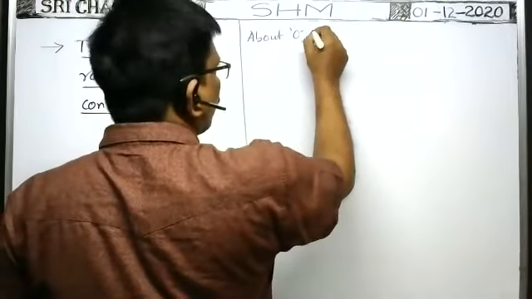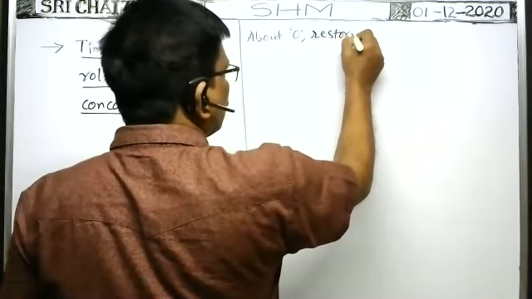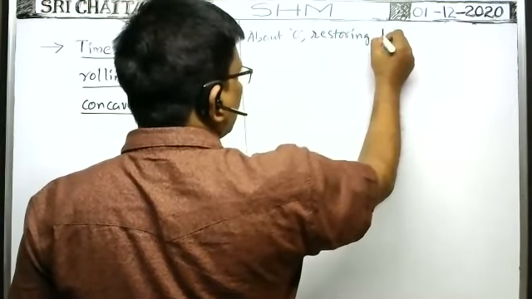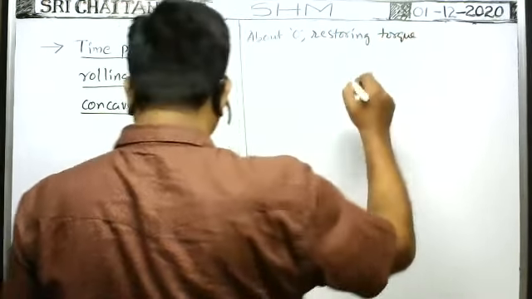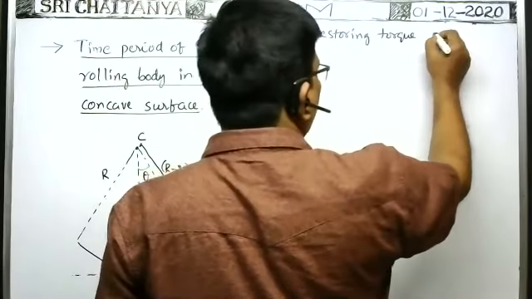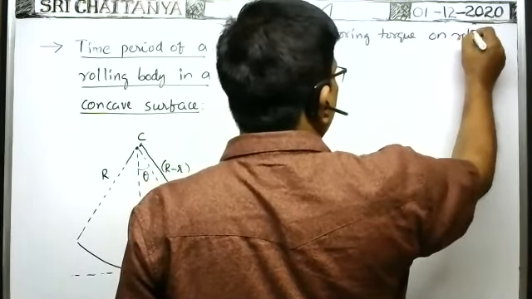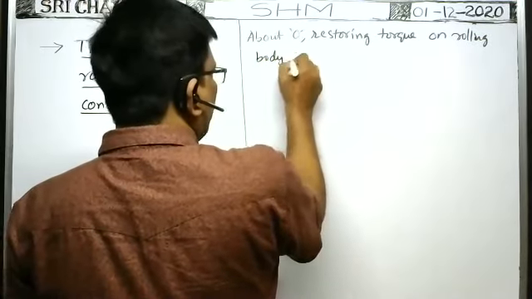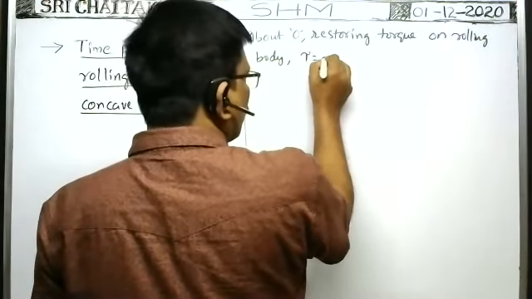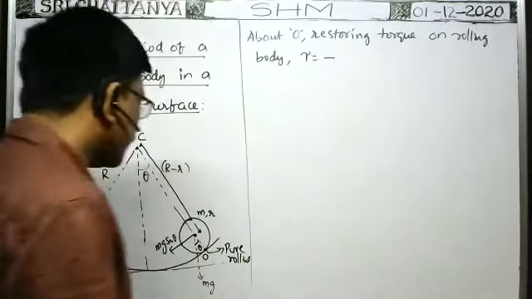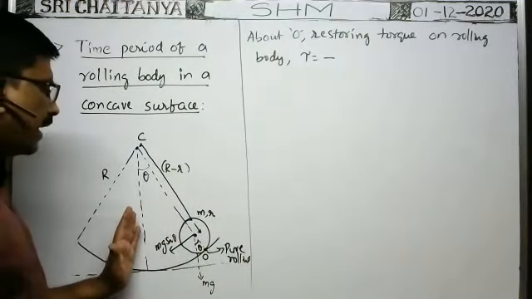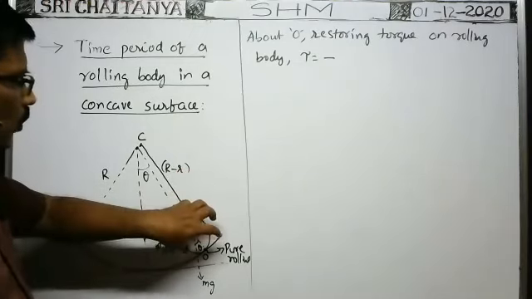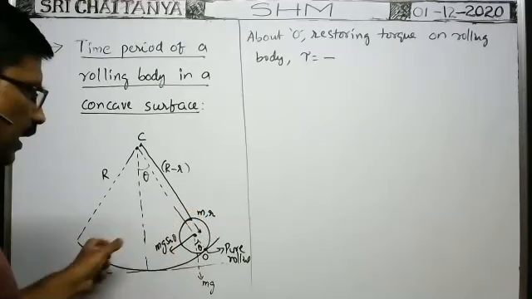So about O, the restoring torque on the rolling body, tau, is equal to minus, as it is the restoring torque, because whenever the angular displacement of the rolling body is in this direction, the torque acts to rotate the body in the opposite direction.